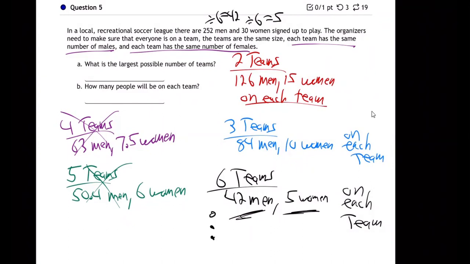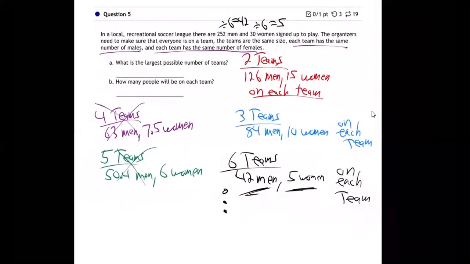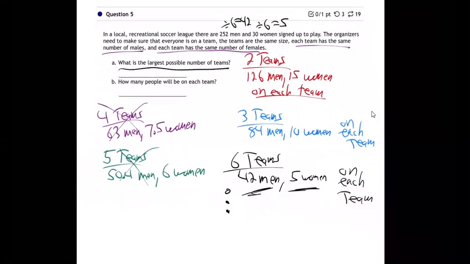So we've done 2, 3, 4, 5, 6. The question they're asking is what is the largest possible number of teams. Could they make 7 teams, 8 teams, 9 teams, 10 teams, 11 teams, 12 teams? How many teams can they make where they are able to have the same number of males and the same number of females on each team?